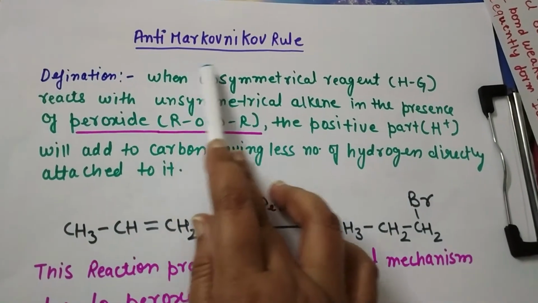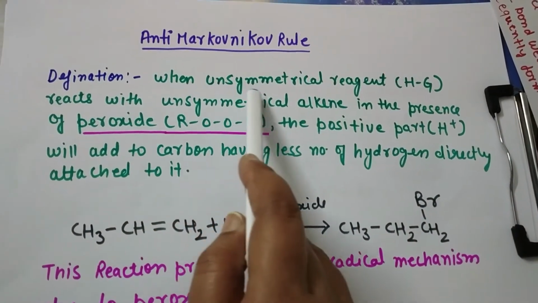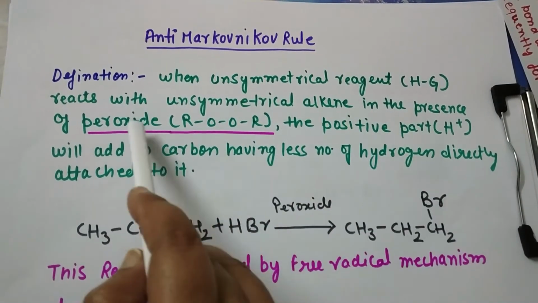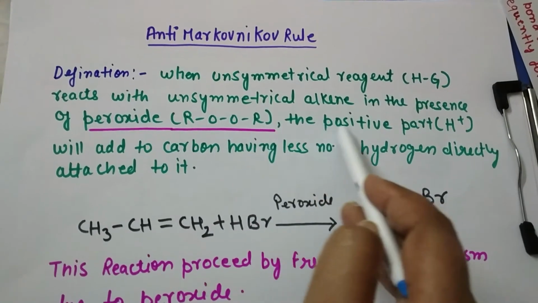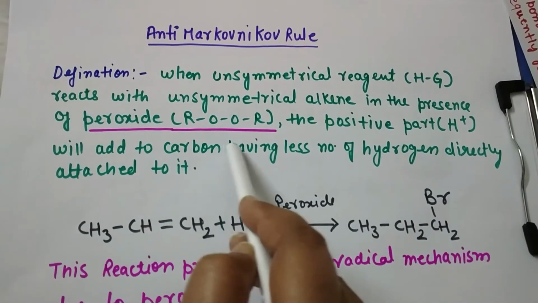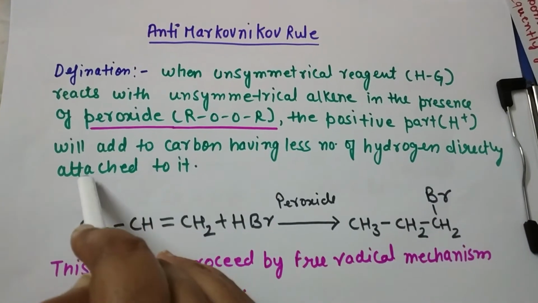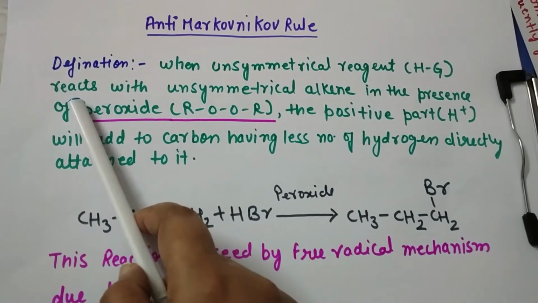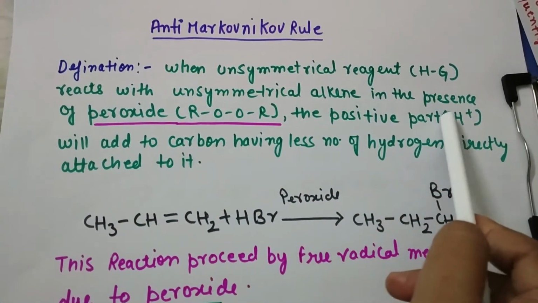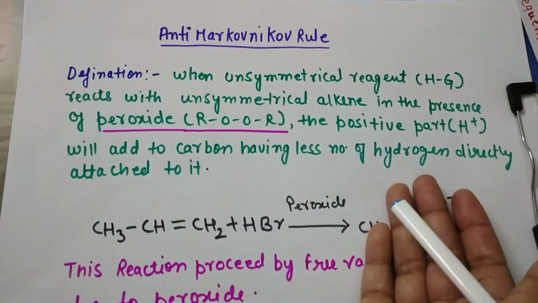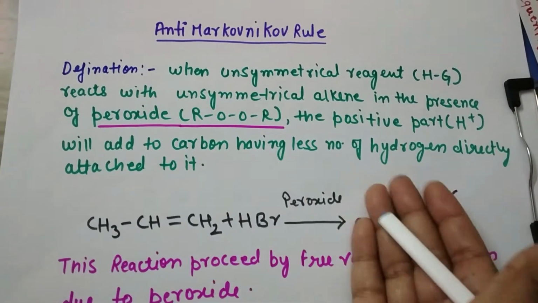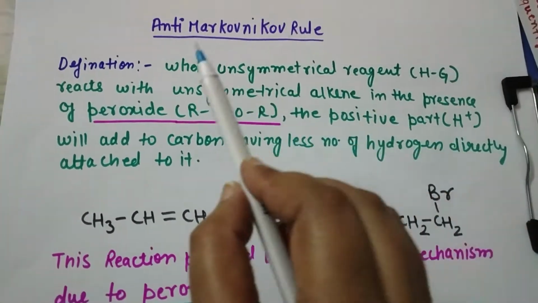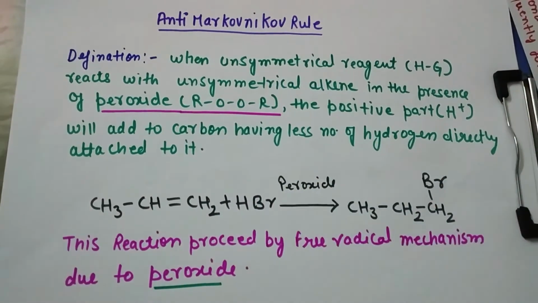The definition of anti-Markovnikov rule: when an unsymmetrical reagent like HBr reacts with an unsymmetrical alkene in the presence of peroxide, ROOR, the positive part, hydrogen, will add to the carbon having less number of hydrogens directly attached to it. Means it is the reverse of Markovnikov rule, where the positive part or the proton will attach to the carbon which is rich in protons, but here the case is reverse. In the presence of peroxide, the positive part will attach to the carbon having less number of hydrogens directly attached to it.